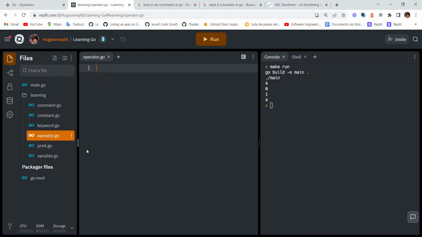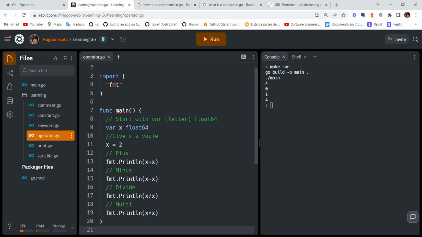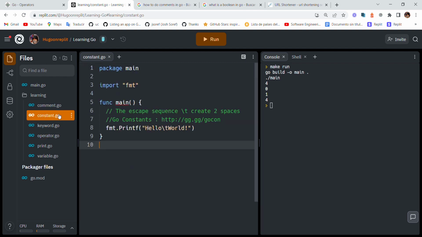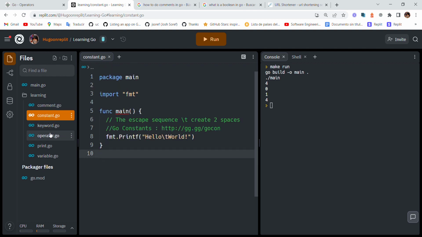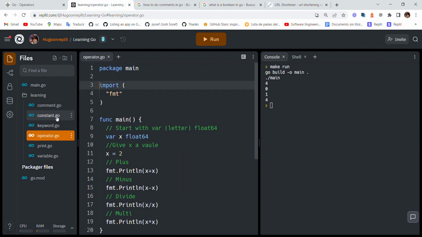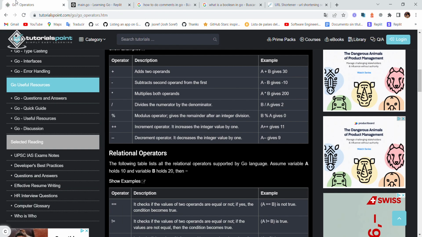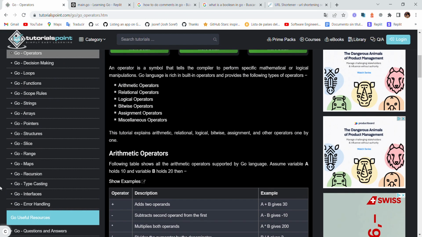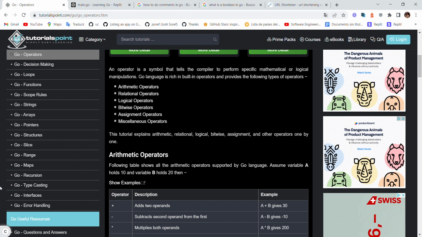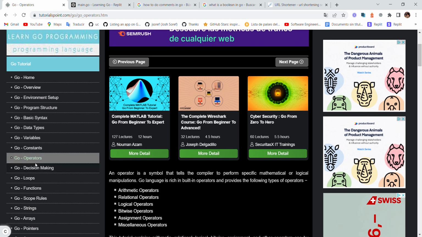Operator.go. And there we have it. Simple as that. Main is not working. And main is working. Main also working. So alright, so far it's been 22 minutes, and I actually thought this was gonna be 1 hour plus. So it's really going really well.